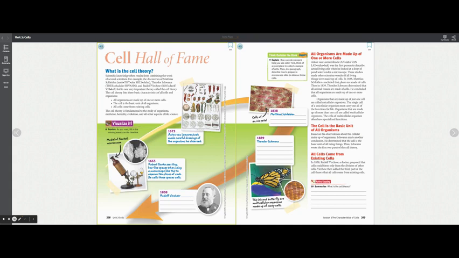And then finally, Virchow. We can see this went from 38 to 39, so only a year difference here, but this is going from 39 all the way to 58. So in 1858, Rudolf Virchow, a doctor, proposed that cells could form only from the division of other cells. He then added the third part of the cell theory, that all cells come from existing cells. So all cells come from existing cells.